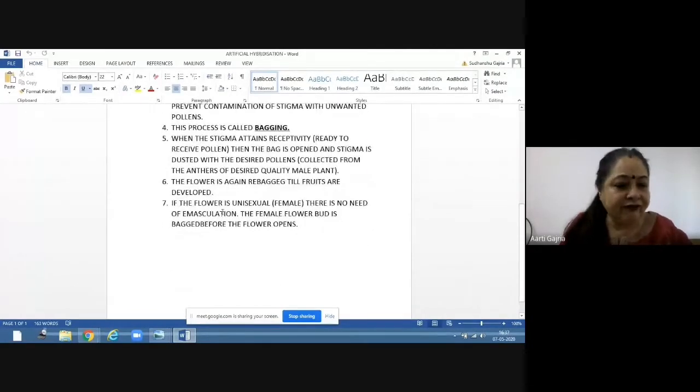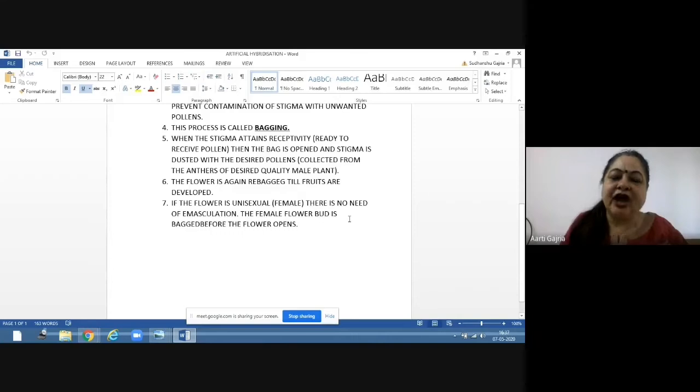But if the flower is unisexual, there is no need of emasculation. If the flower is unisexual, only female part is there, then you need not emasculate it, because there are no anthers and you cannot remove the anthers. So emasculation is not required.